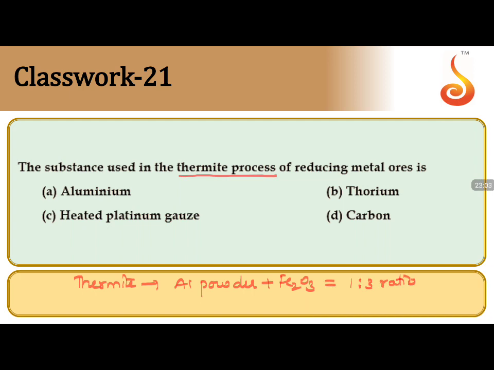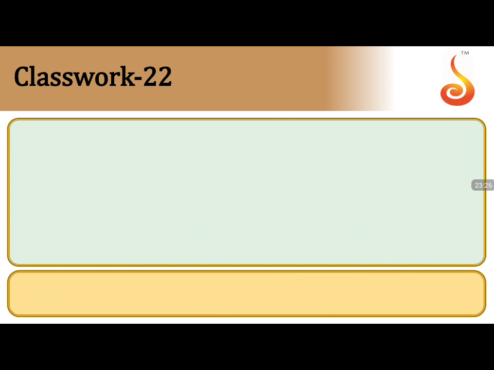In this mixture, aluminum will take away the oxygen, so Al2O3 plus molten iron will be formed, which is used for filling cracks in iron, such as in railway tracks. So the answer is aluminum. The answer is A.